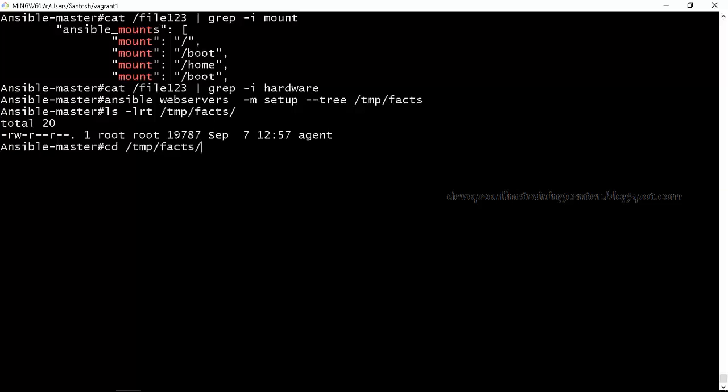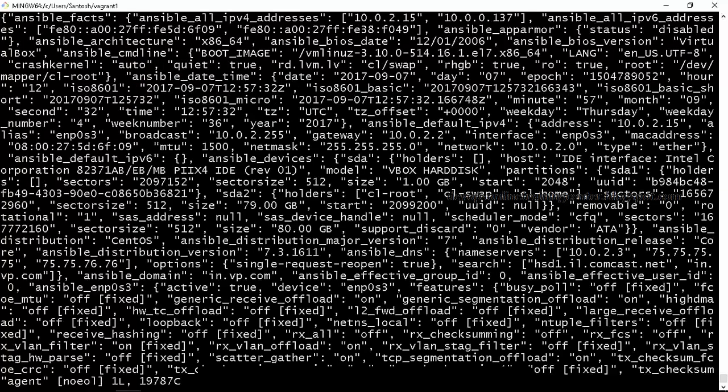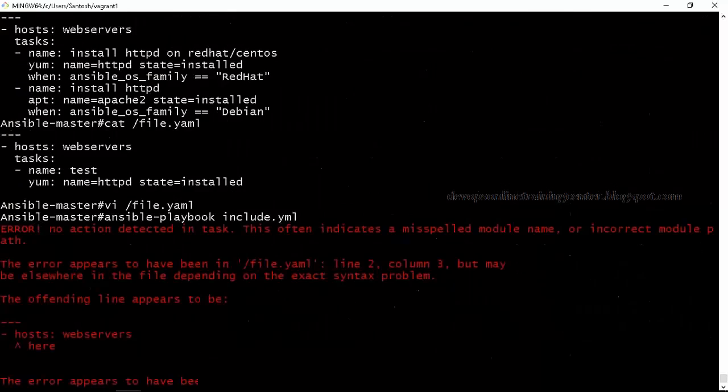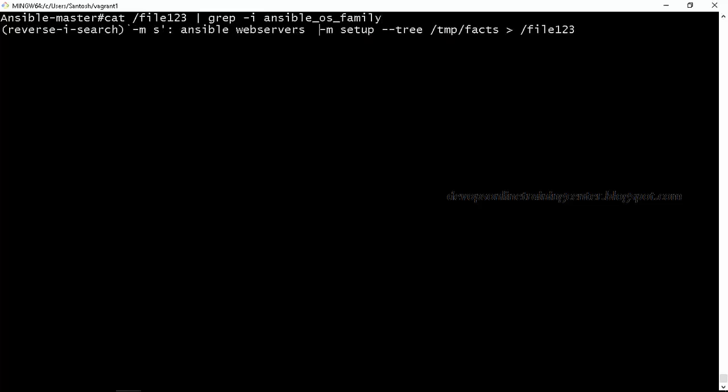Okay. So it will create a directory called temp facts. Under that, it will create a file called agent. And if you go inside the agent, there will be all the facts. This will not be properly formatted, which is why I showed it on the command line. When you execute this particular command, it will give proper output on the screen, properly formatted in key and value format. So ansible_os_family is a key. Red Hat is the value associated with that, right?